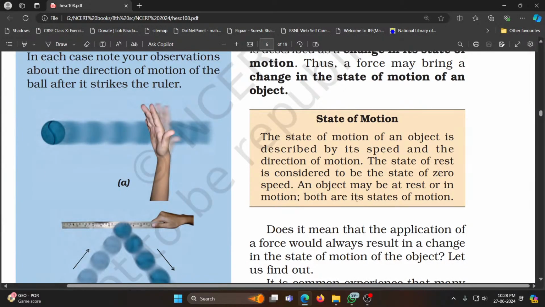The state of motion of an object is described by its speed and its direction of motion. The state of rest is considered to be state of zero speed. An object may be at rest or in motion. Both are its state of motion.